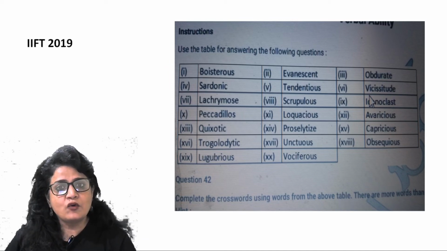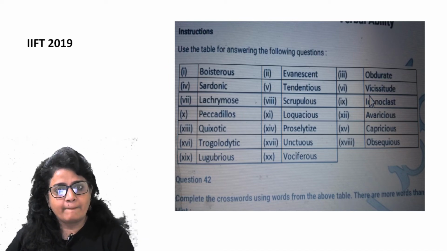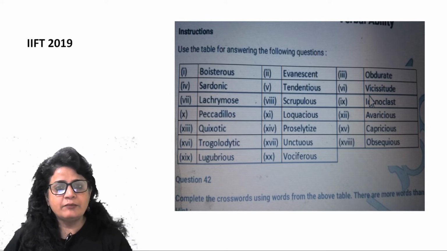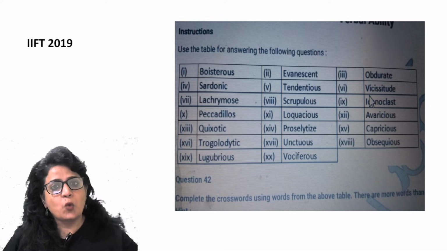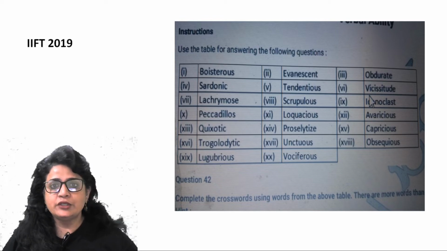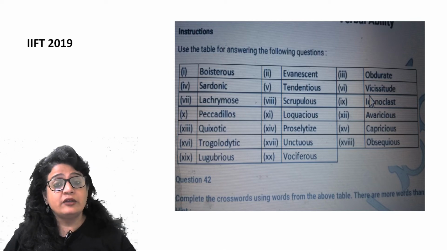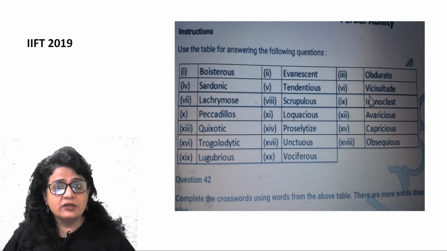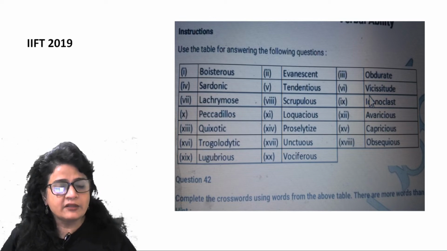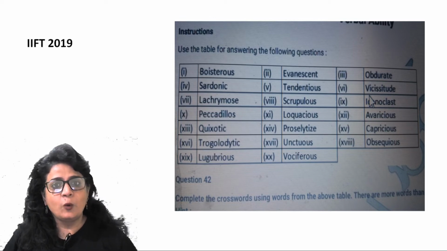Proselytize is to brainwash someone. Basically, it is done in religious practices. So if somebody believes in a specific religion, he is brainwashed and then he's converted into a different religion. That is proselytize. Proselytizers. So there are people who are evangelical or evangelist who proselytize the people of other faith and they convert these people into their own religion.